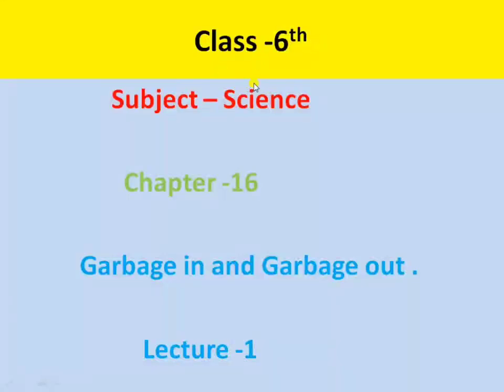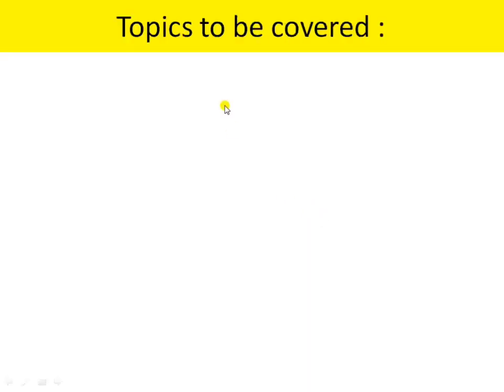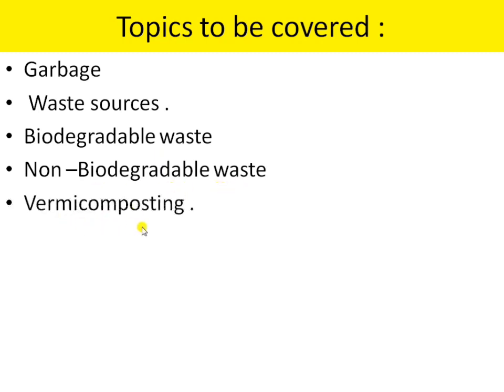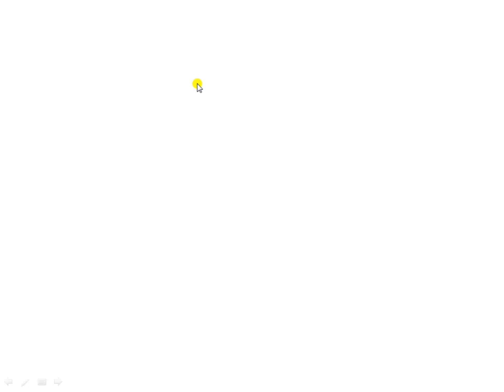This video is for the class 6 science subject, chapter number 16, that is Garbage In and Garbage Out. This is lecture number 1. The next is the topics to be covered. In this video lecture I am going to cover the first topic, that is garbage, waste sources, the different types of waste, biodegradable waste and non-biodegradable waste, and at last, vermicomposting. So let us begin this lecture with the first topic, that is garbage.